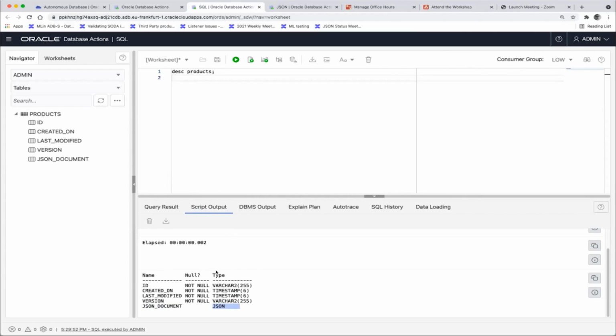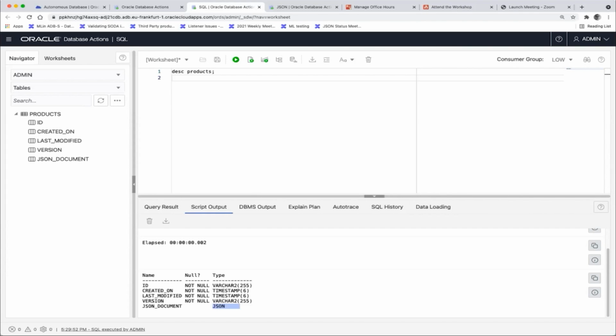Under the cover, the way we store it in 19C, it said it's a blob. The bytes on disk are in a binary format, meaning we're not storing it as text that needs to be parsed, but in a binary representation. We call it OSON, and it's very fast for queries and also very update friendly because you don't have to replace all your bytes if you just changed the last name of a person. Good. So the column data type is definitely there.